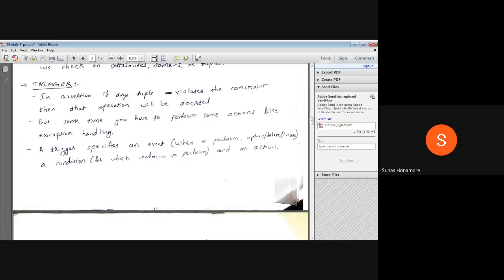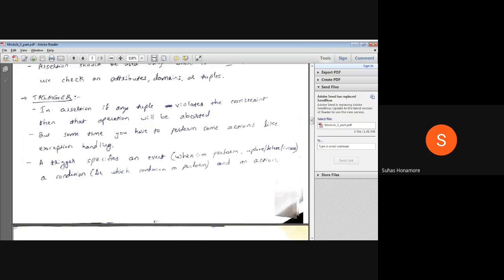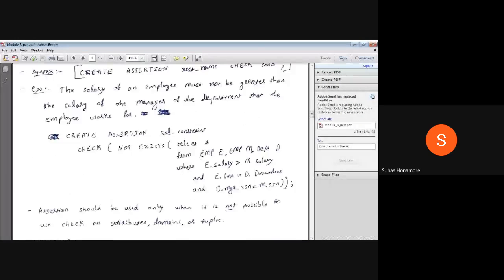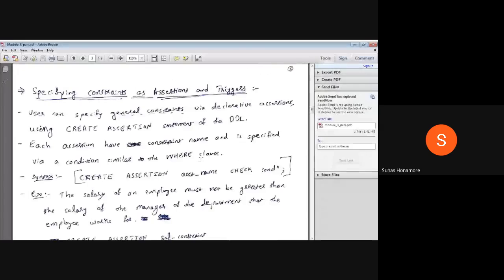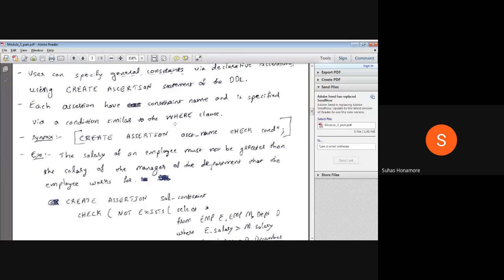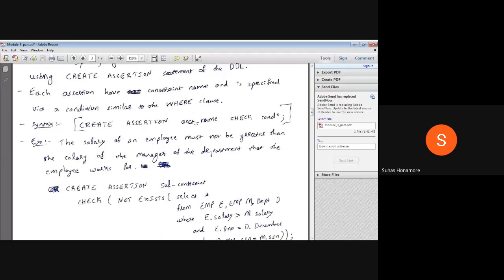We'll start with the next topic. Okay, here this is nothing but triggers. So what was the problem in assertion? Normally we used to give some constraint in assertion, but a particular action we never used to take. By default, the database system, whatever you are operating, normally used to take the action part.